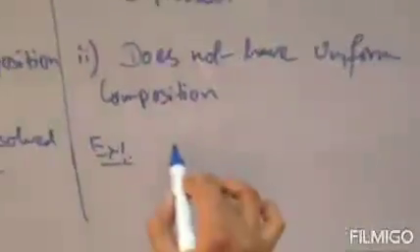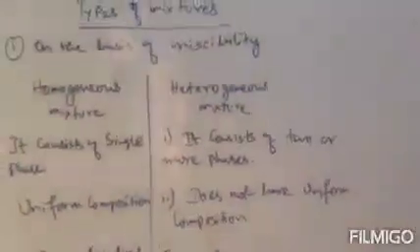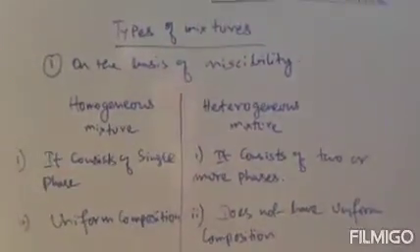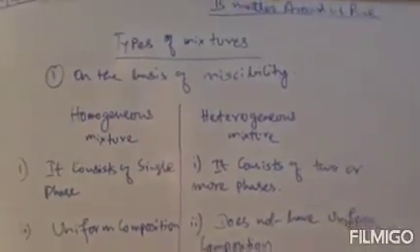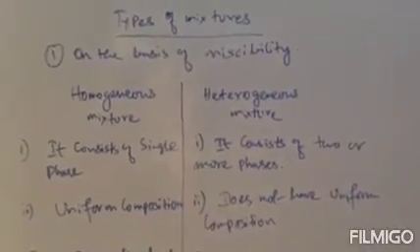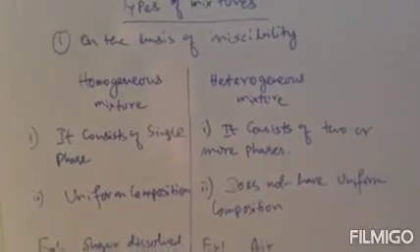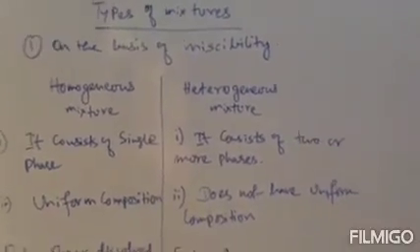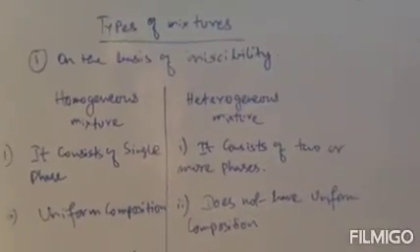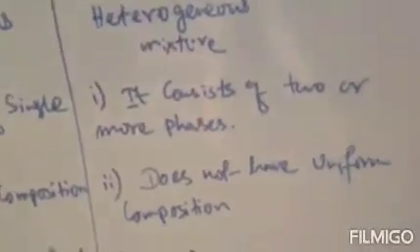And for a heterogeneous mixture, suppose air is your heterogeneous mixture, because in air various gases are mixed with each other and the percentage of each gas is different. For example, nitrogen constitutes almost 78% of air. Oxygen constitutes almost 20% of air. That means the percentage of all the gases in air is different. So that is your non-uniform composition. That means all the gases are not uniformly mixed. That means a heterogeneous mixture.